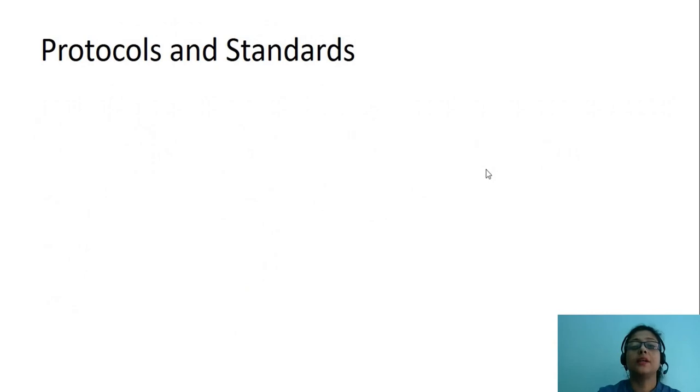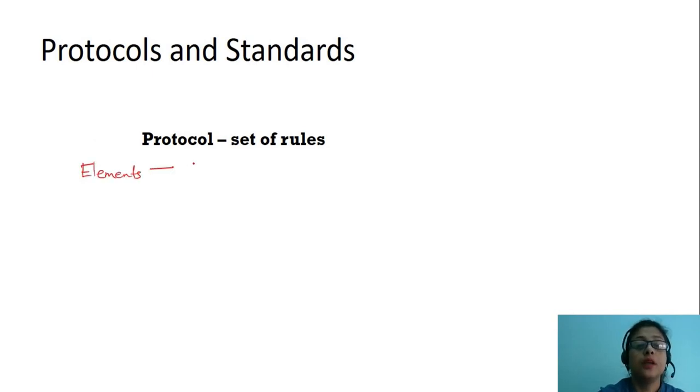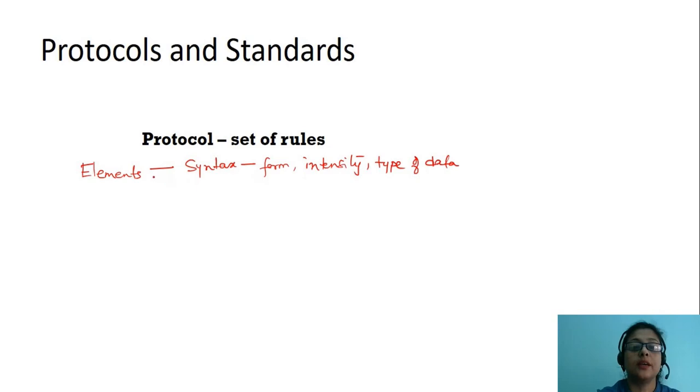Next, let us look at protocols and standards. What is a protocol? A protocol is a set of rules that must be followed by two parties for data transmission over the internet. For protocol, there are three important elements. Number one is syntax. It basically defines the form, intensity, and type of data that must be passed over the communication link.